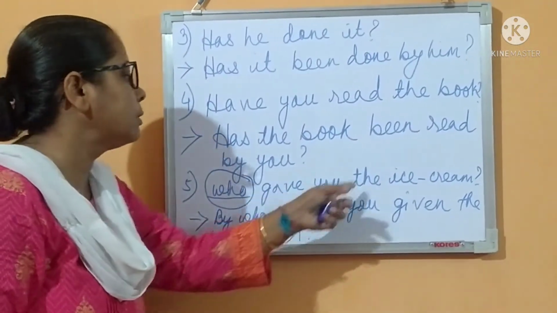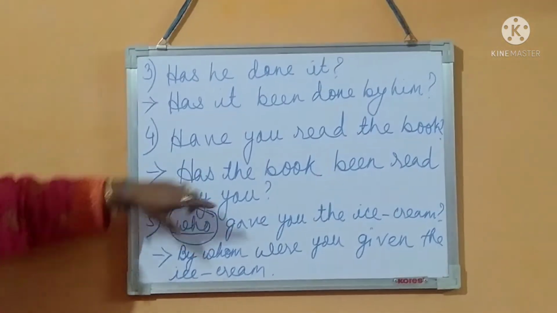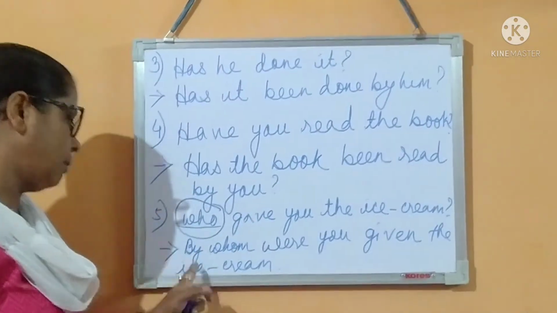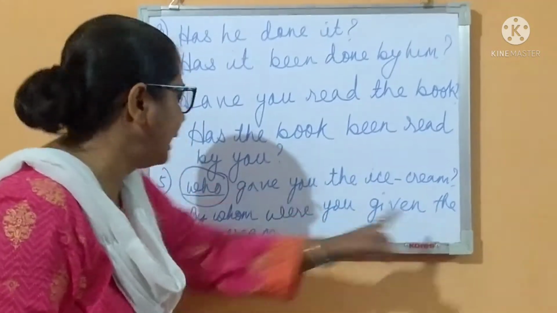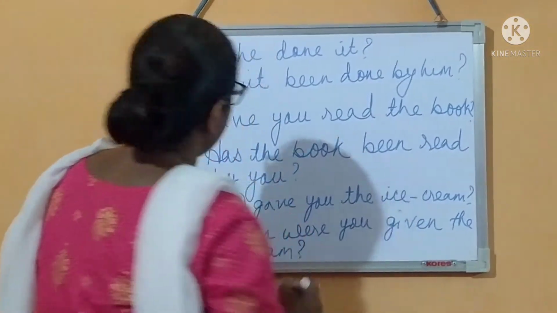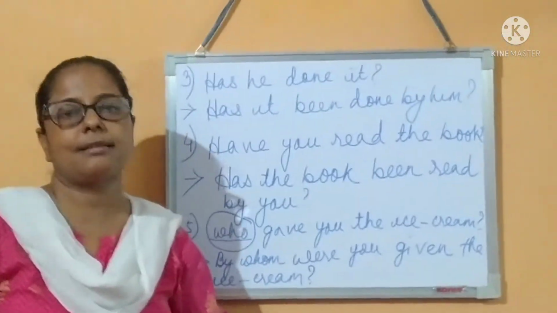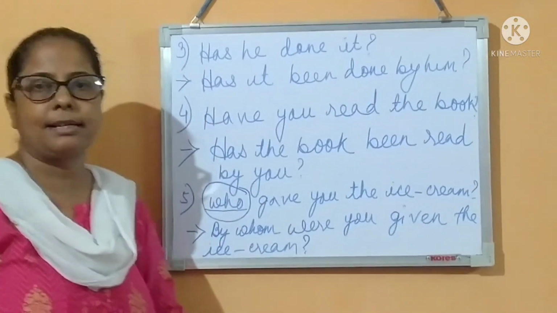Whenever you find a sentence with who, what you have to write in its place is by whom. By whom were you given the ice cream? Question mark. So I hope you have understood all three sentence types: assertive sentences, imperative sentences and interrogative sentences.